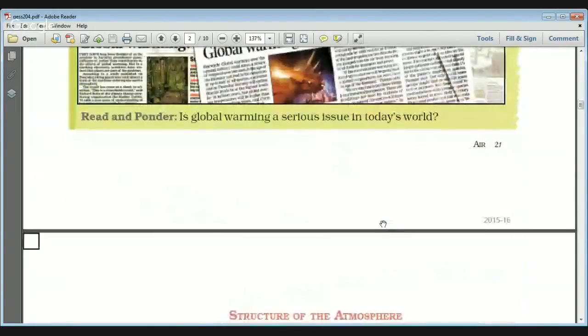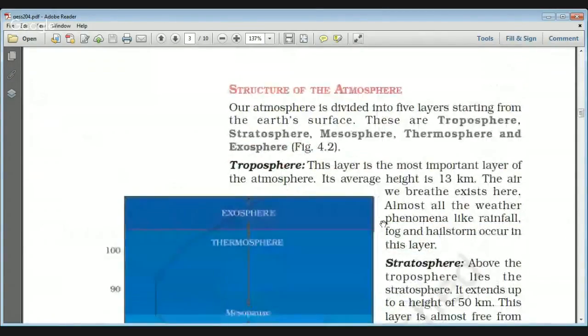Now we'll see the structure of the atmosphere. Our atmosphere has five layers. If you start from the surface of the earth, the first layer is the troposphere, then the stratosphere, then the mesosphere, then the thermosphere, then the exosphere.